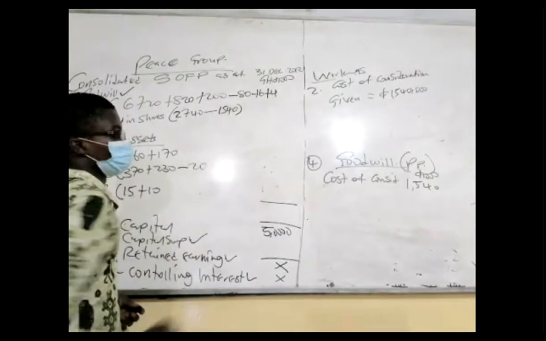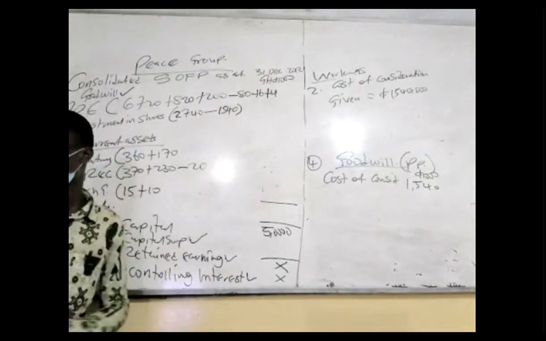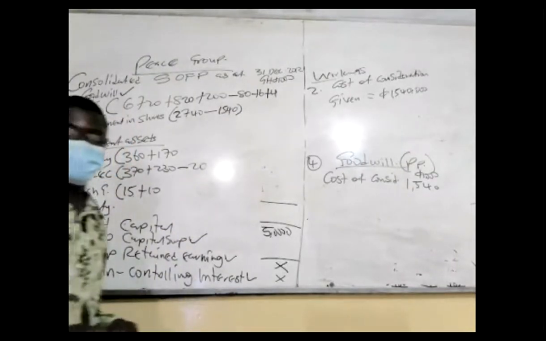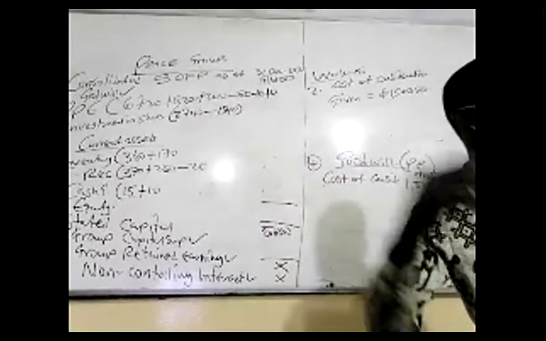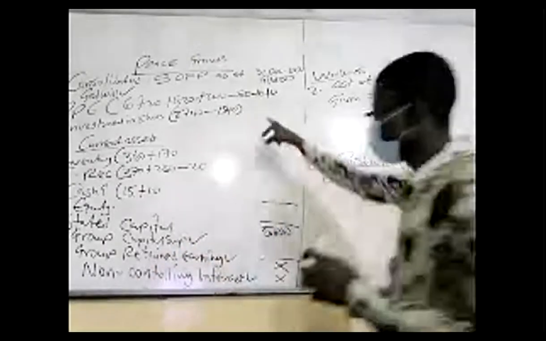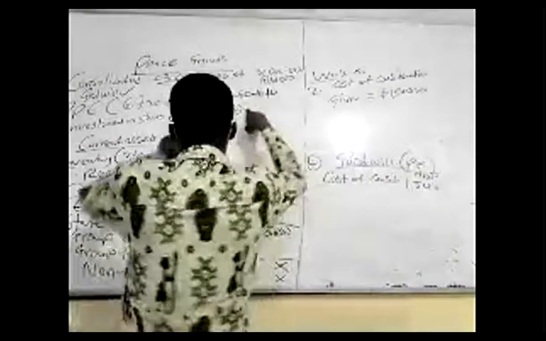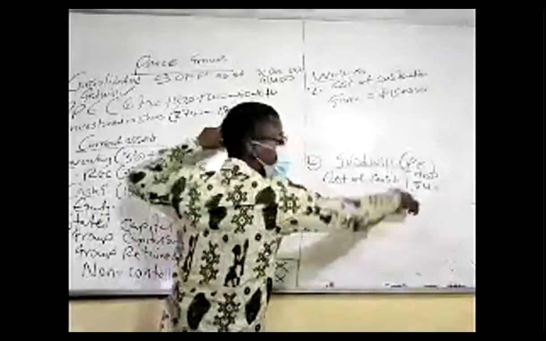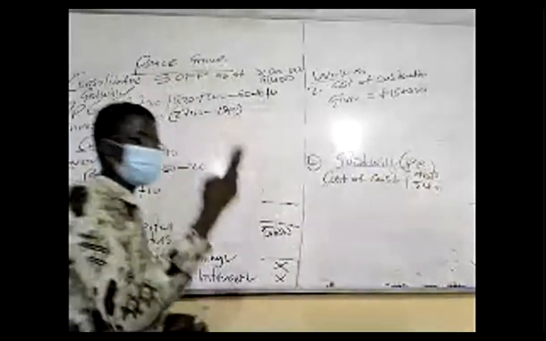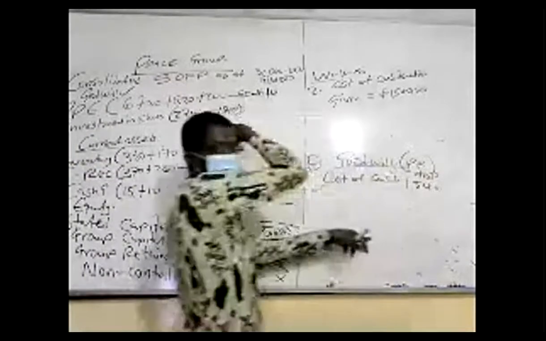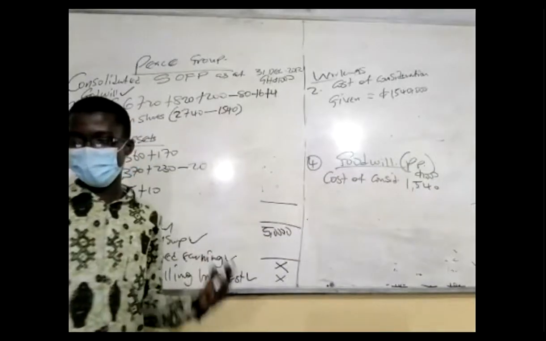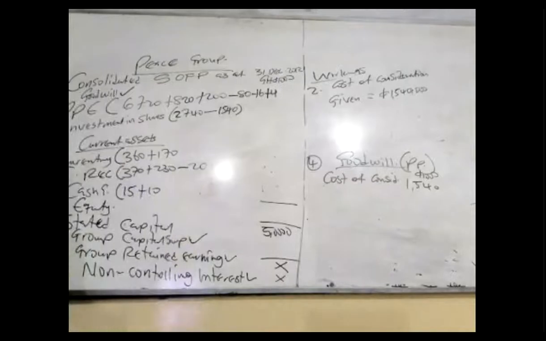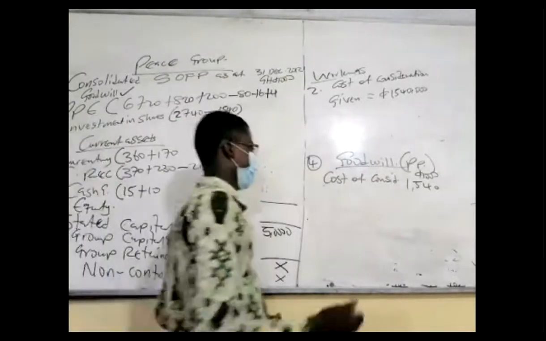1540, right? How do you get it? So take it off, because we don't consolidate any amount paid by the parent to acquire the subsidiary as an asset on the face like this. That is what we are going to use to calculate the goodwill. So in the goodwill calculation it must not reflect again, otherwise you have double counting. The goodwill will be on the balance sheet as a non-current asset, and you recording the amount paid would amount to double counting. So that is the second.